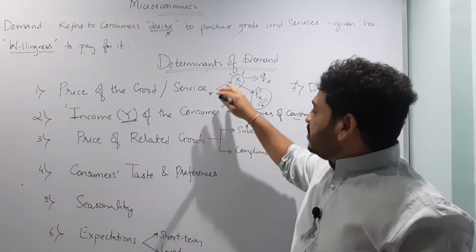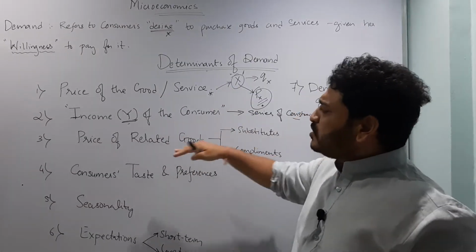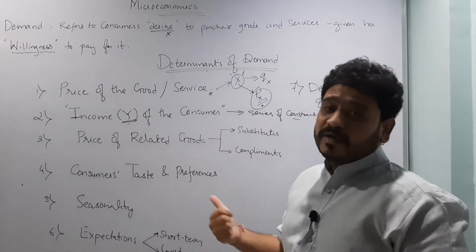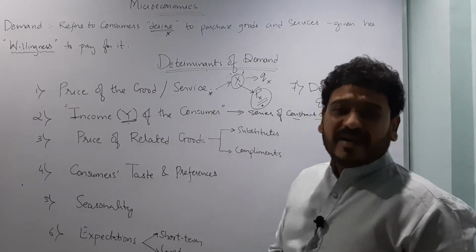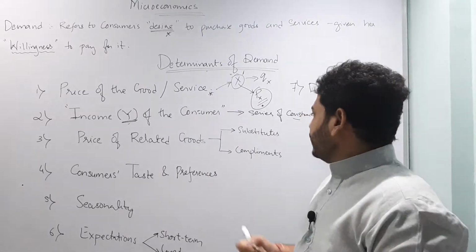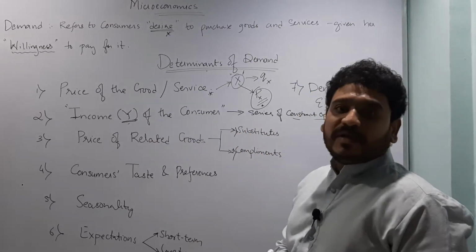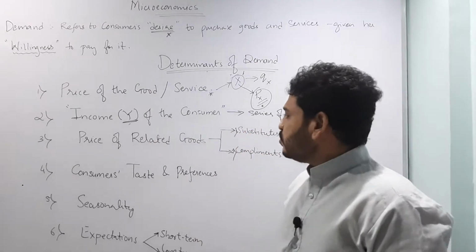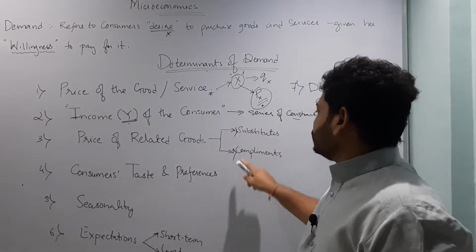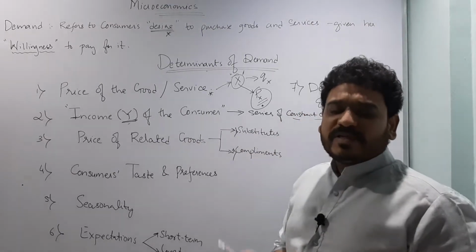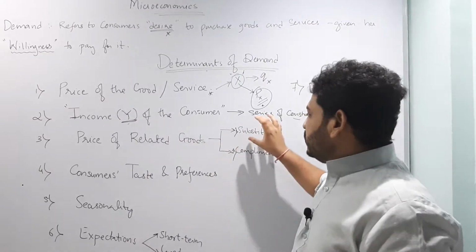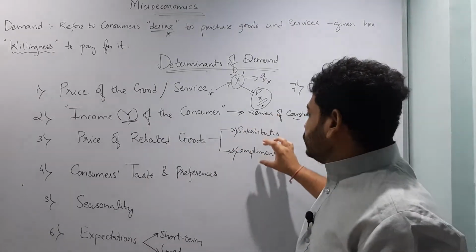Now let us look at the third, a very important concept, which is the price of related goods and services. Since we are in the introductory part of microeconomics, let us look at something called substitutes and complements. The next lecture will deal specifically with substitutes and complements.